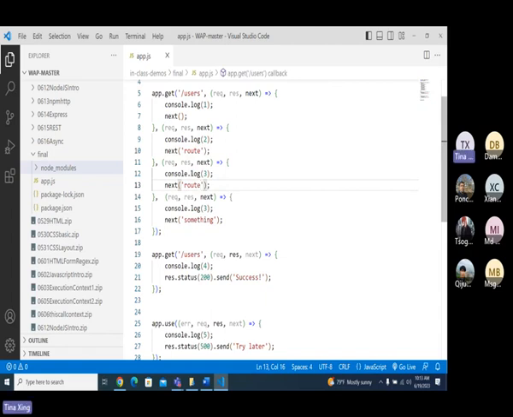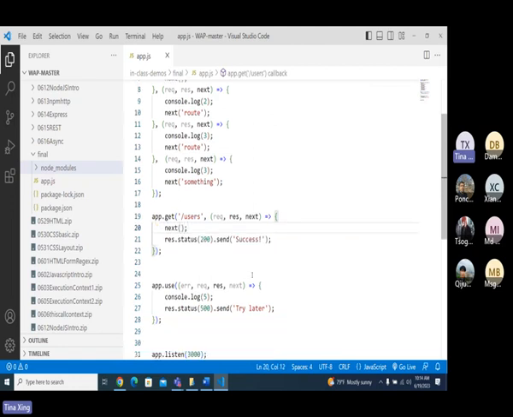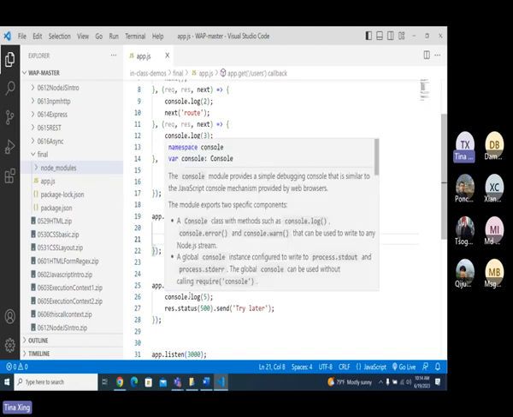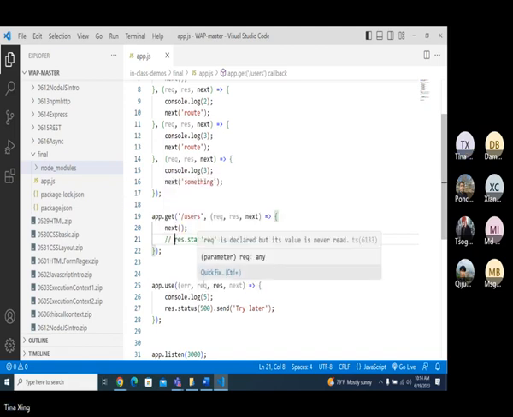How about if the next route is outside, in the simple one? Can you put next route inside it and then put another function? Yeah, you can. You can have a next, and if I don't have this one, then you want to go to the error handler.